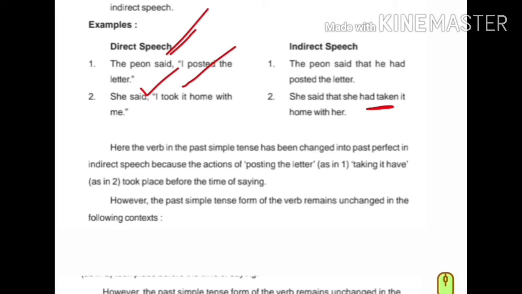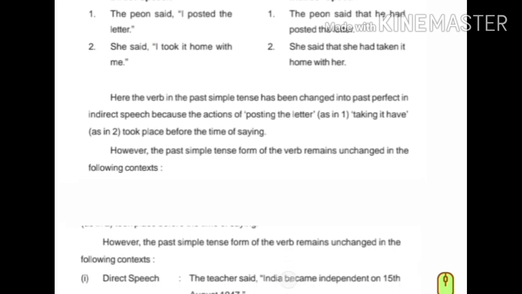However, the past simple tense form of the verb remains unchanged in the following context. It will not always change like this. This past tense to past perfect will not take place always. Could you understand? So let's see where it will not change.